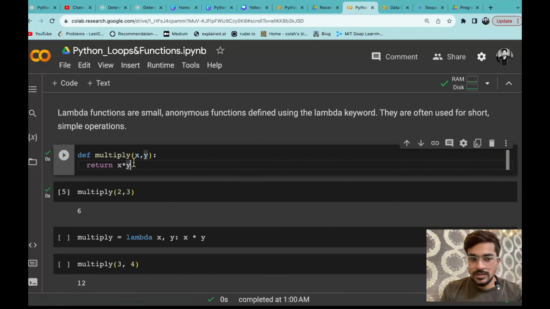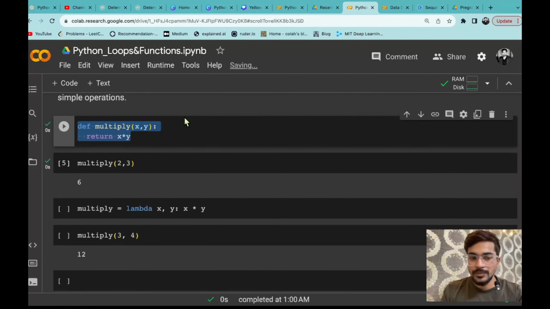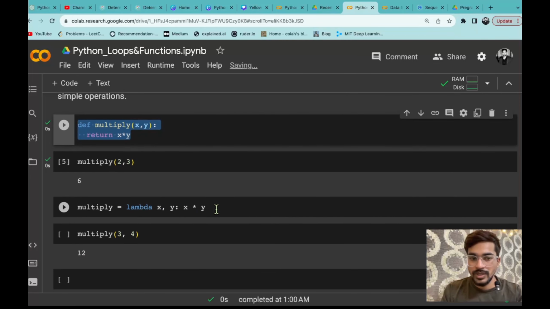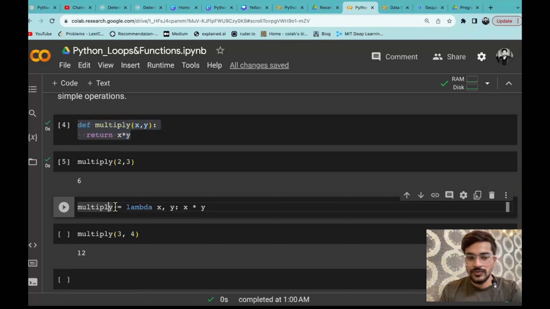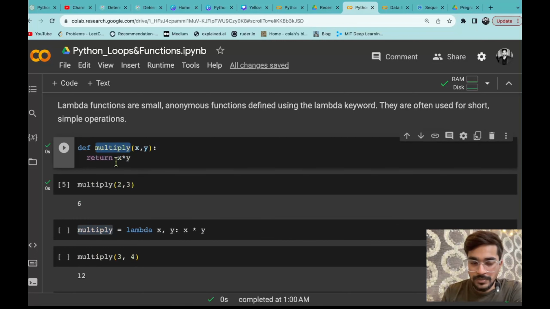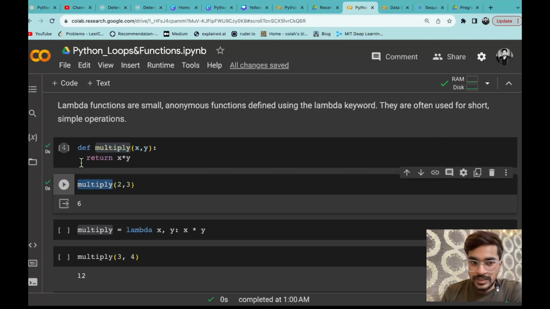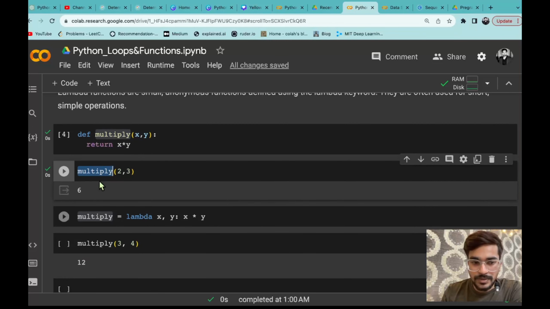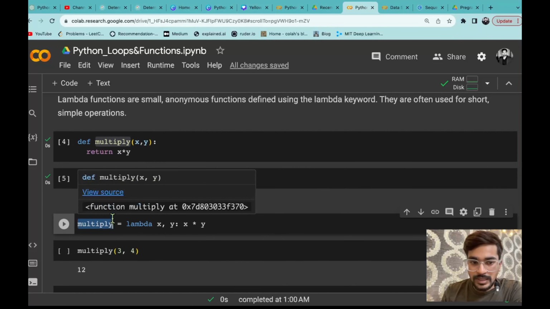Now instead of writing that in two lines, using a lambda function you can simply write it in one line. How can you do it? This is the syntax for using the lambda function. So a lambda function starts with a variable, and this variable can be compared to the function name. Whatever function name you give here, that we call again, you can compare with that variable in the lambda function.